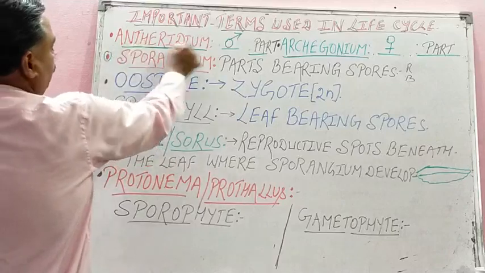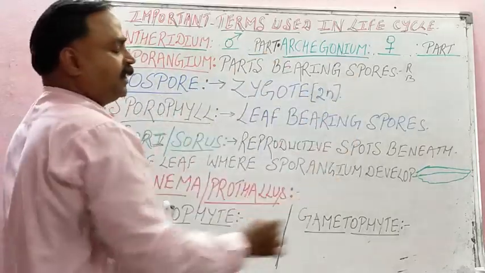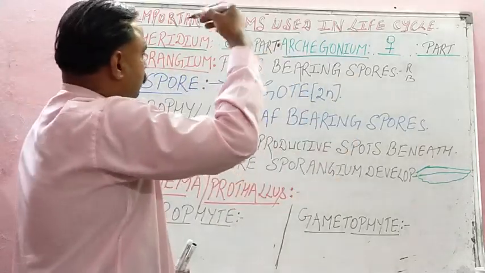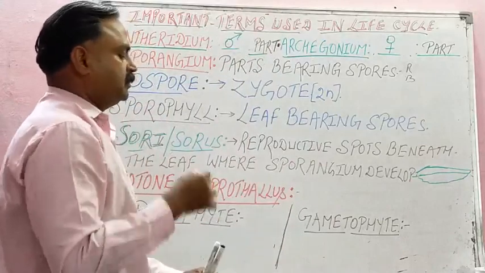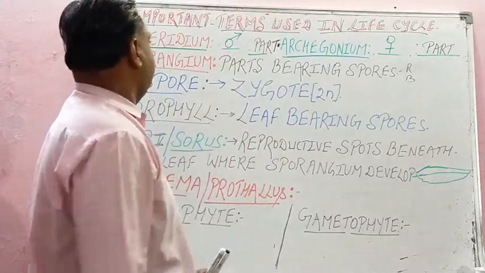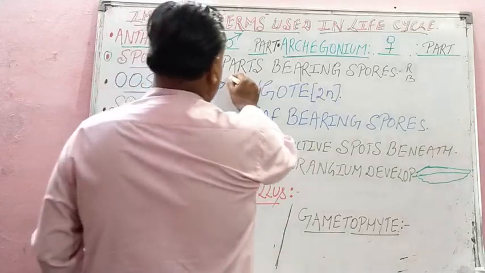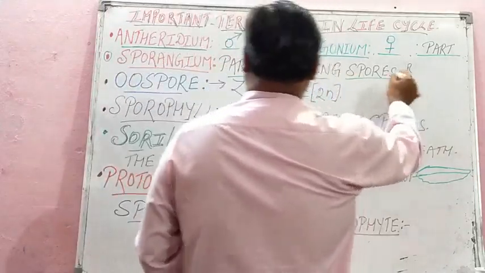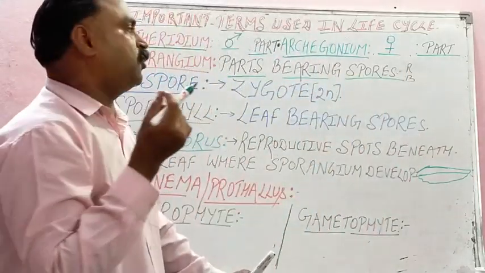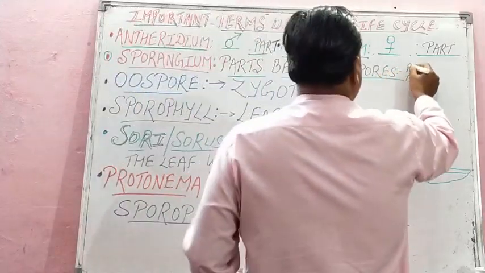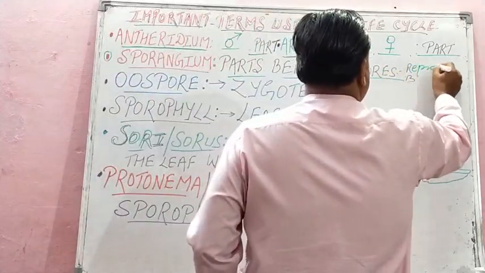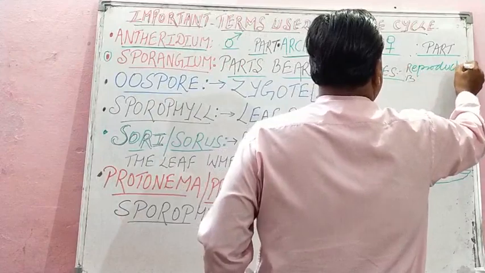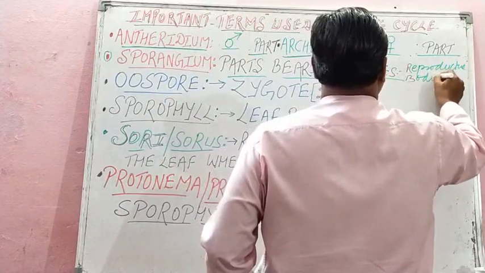All these terms, student, will be used in the life cycle of bryophytes, pteridophytes, gymnosperms and angiosperms. Sporangium is the part bearing the spores. The spores are the spherical reproductive bodies, isn't it?